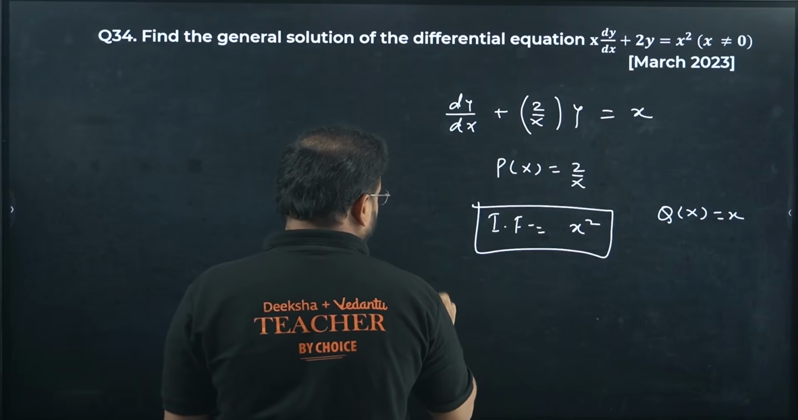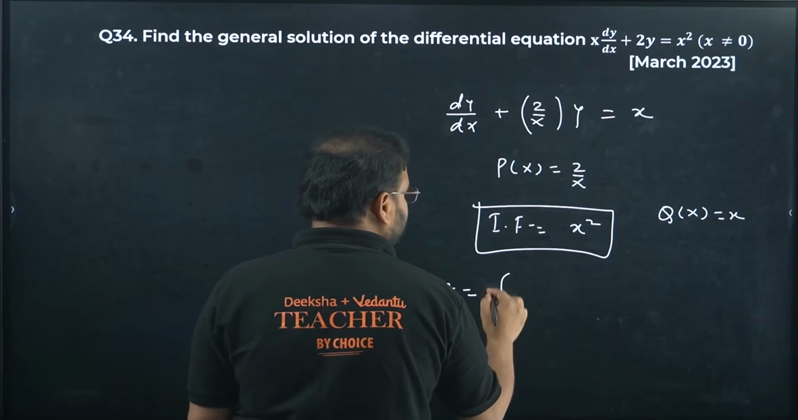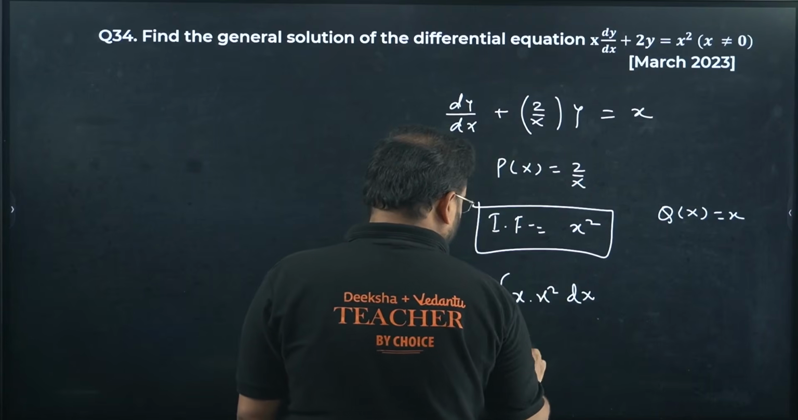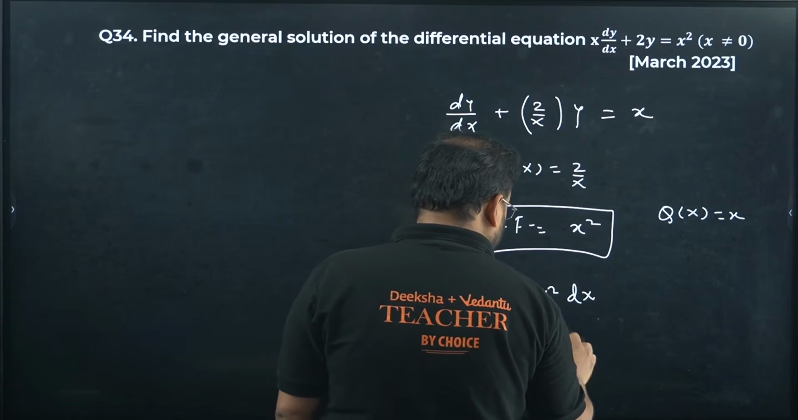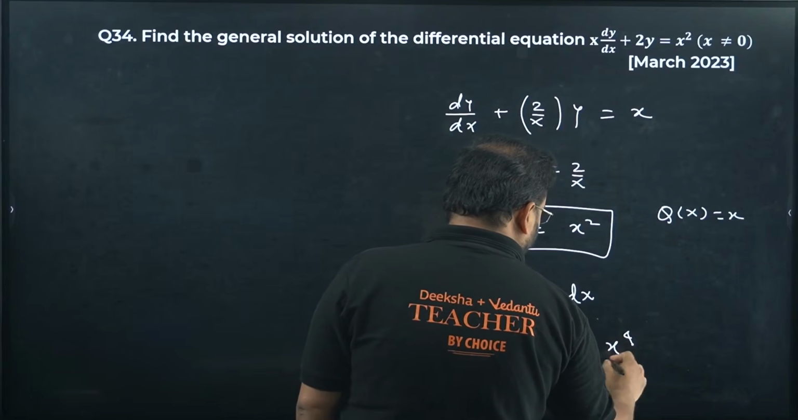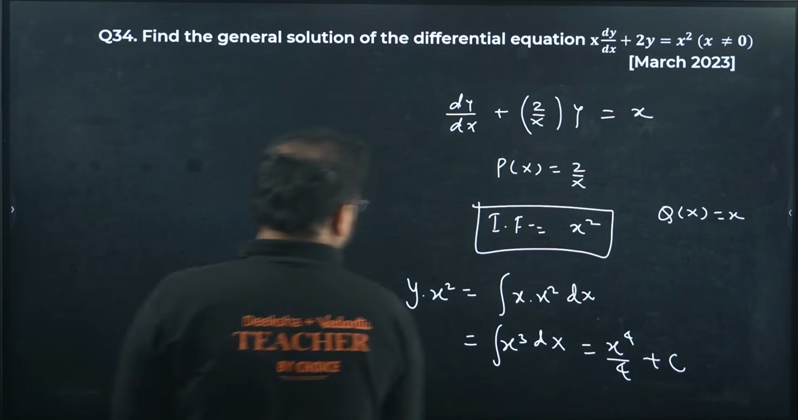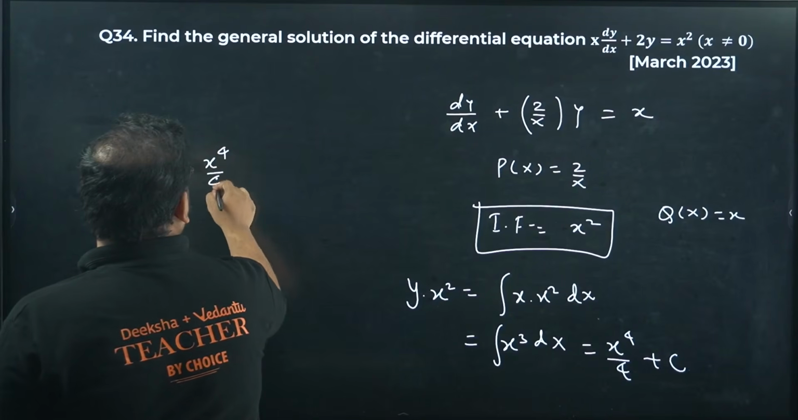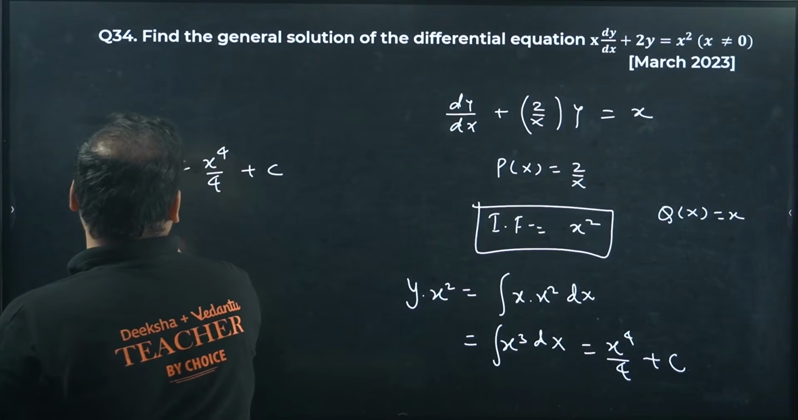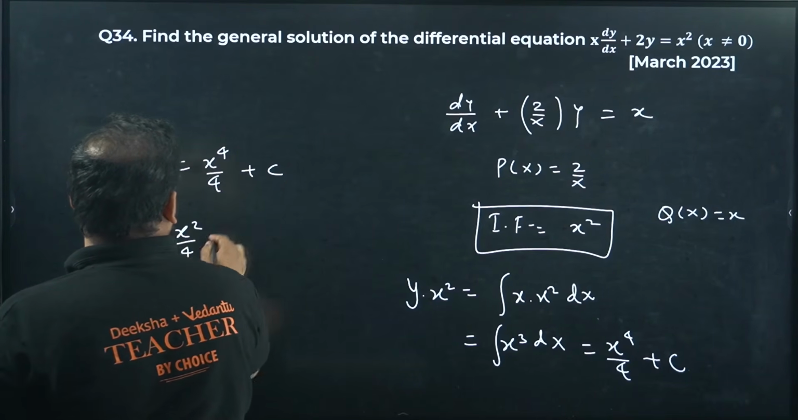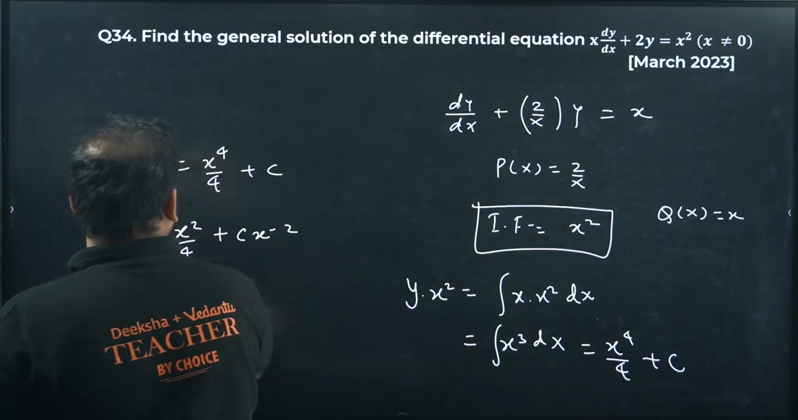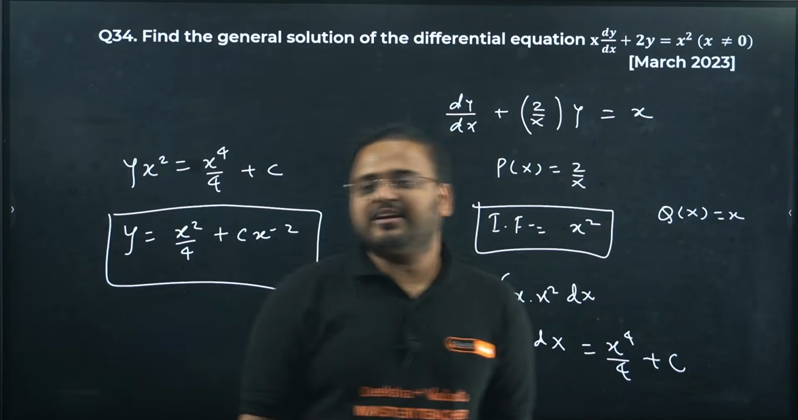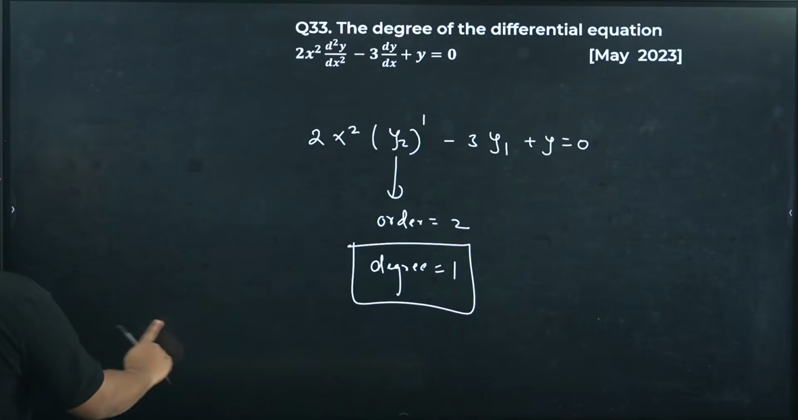Answer will be given by y times x square equals integration of x into x square dx. How much is that? x cube dx. How much is that? x power 4 by 4 plus c. My answer is coming as y x square equals x power 4 by 4 plus c. So y equals x square by 4 plus c times x power minus 2. Please cross check, guys, how I got the integrating factor. From here, same steps.